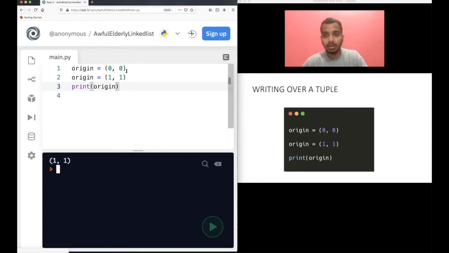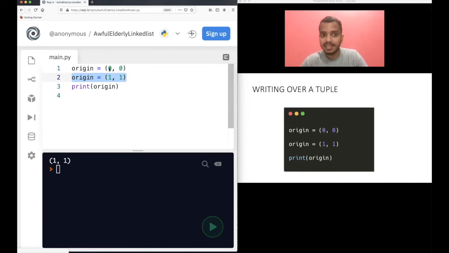See, in this case, we are not modifying the single items of this origin using something like origin 0, right? We are not doing something like this equal to 1. This will not work. This will give an error. But what we can do is override the contents of this tuple. So in the second line, I am overwriting it. I am again redefining it. That you can do always. That's not an issue.